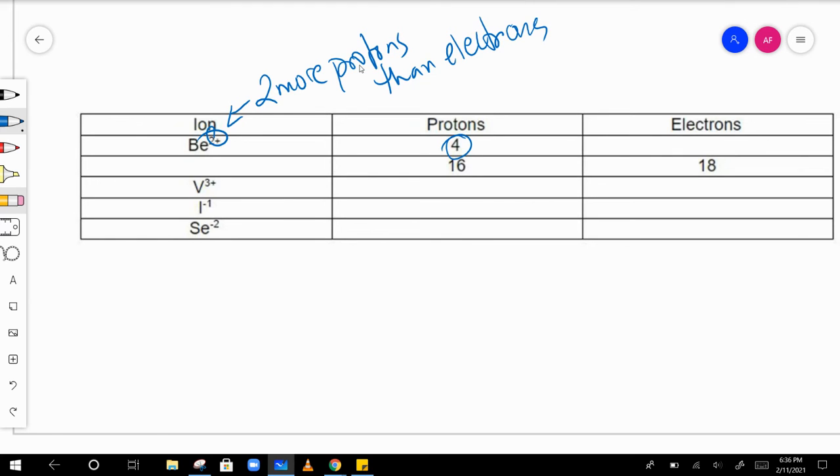Okay, but we cannot add protons. We can only take away electrons. So if we have 2 more protons than electrons, that must mean we have 2 electrons. Because we have 2 more protons than electrons. 2 more.